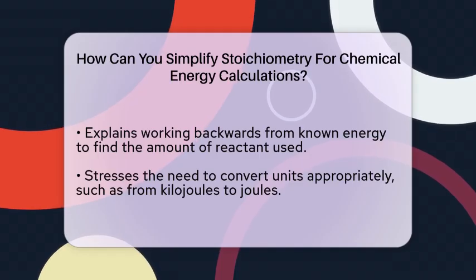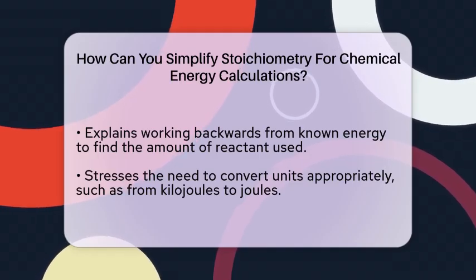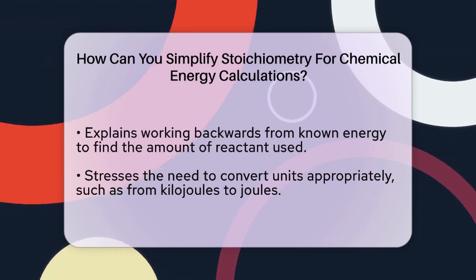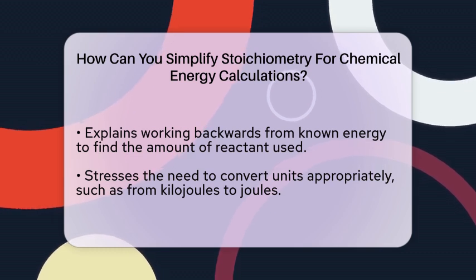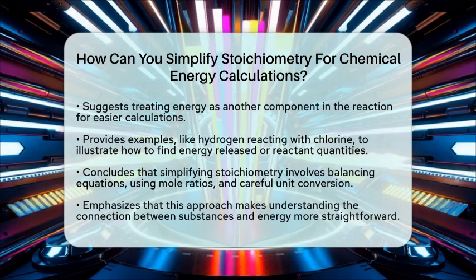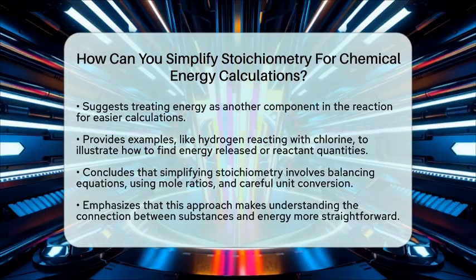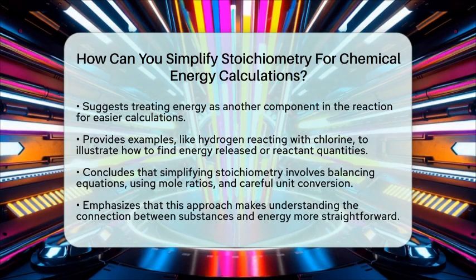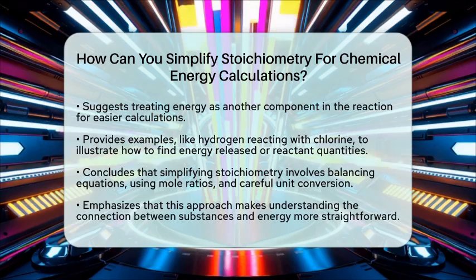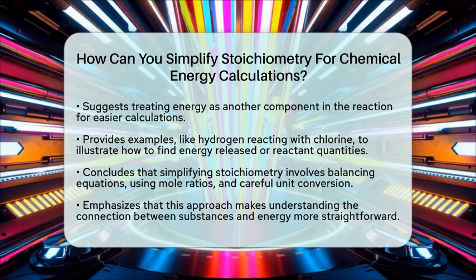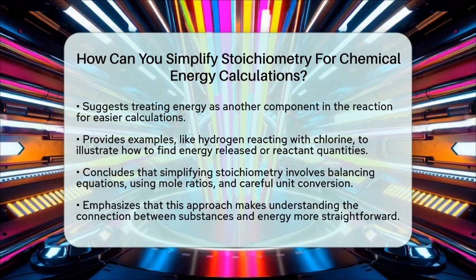For example, if hydrogen gas reacts with chlorine gas to produce hydrochloric acid, and you know the energy released per mole, you can easily find out how much energy was released based on how many moles of hydrochloric acid formed. Or, if you know the energy involved, you can determine how many moles of reactants were used up. This method links chemical energy directly to the amounts of substances involved, making calculations clearer and more practical.